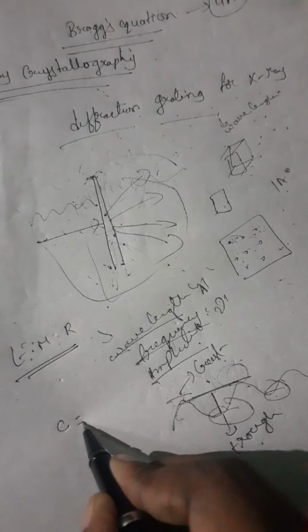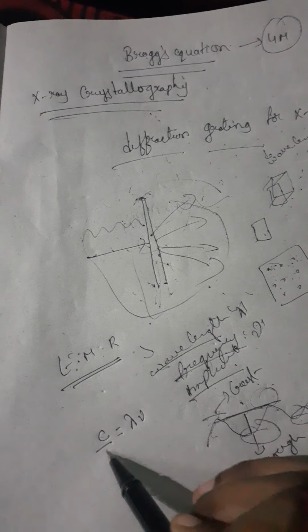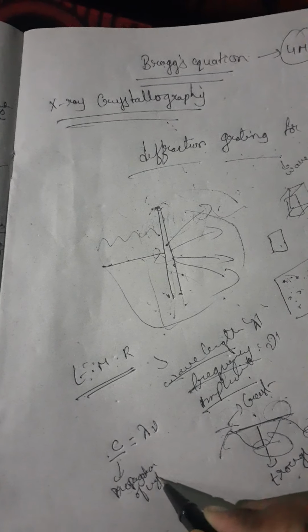Here C indicates the propagation of light, the speed of light. Frequency and wavelength are related by C, where C is the speed of light, lambda is the wavelength, and mu is the frequency. So this is about electromagnetic radiation.